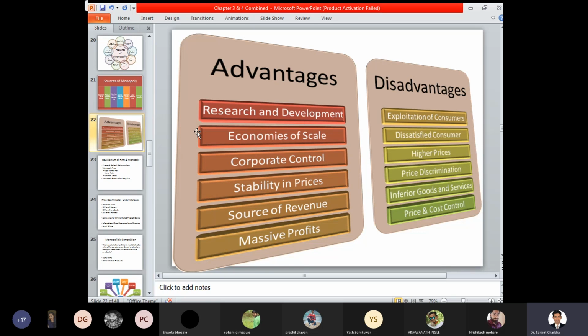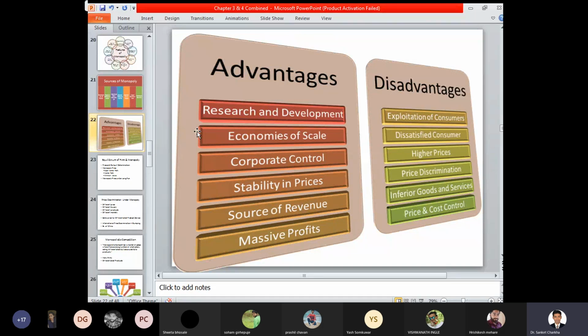There is always a differentiation between consumers. Regular customers may be charged the same rate, but a different customer may be charged a different rate. In this way, consumers can get exploited over a period of time.